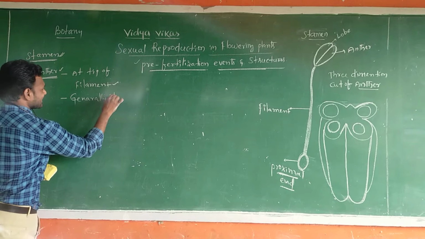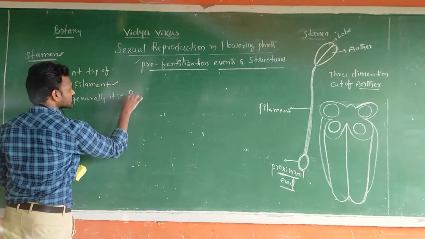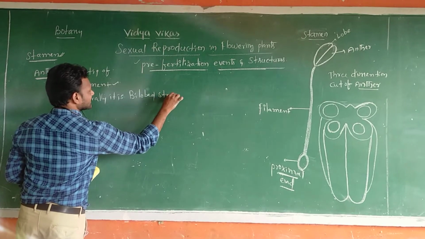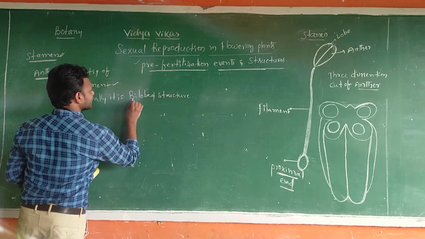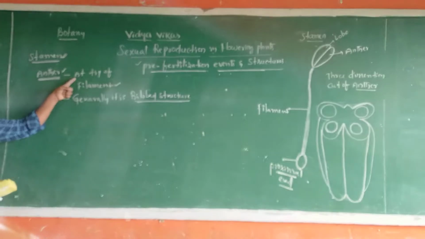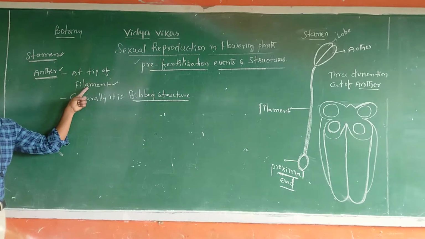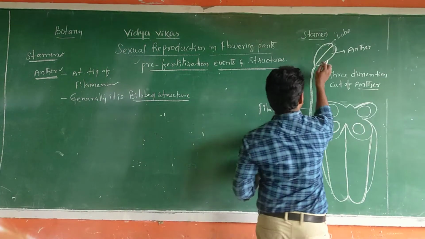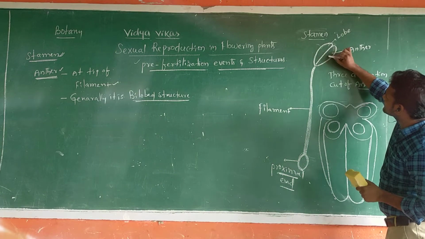Generally, it is a bilobed structure. Where is it present? At the tip of a filament. You see, this is at the tip of a filament. This is one lobe, this is another lobe.